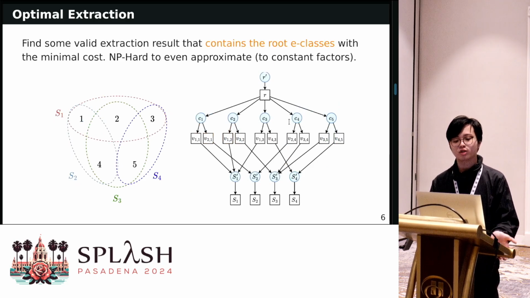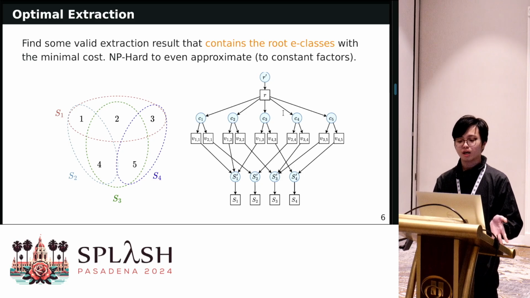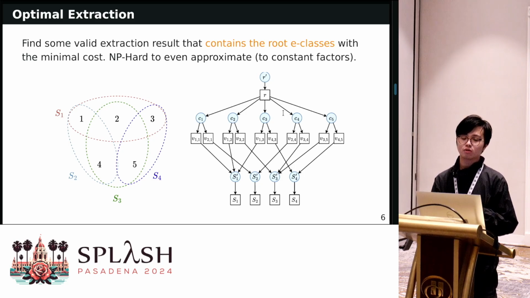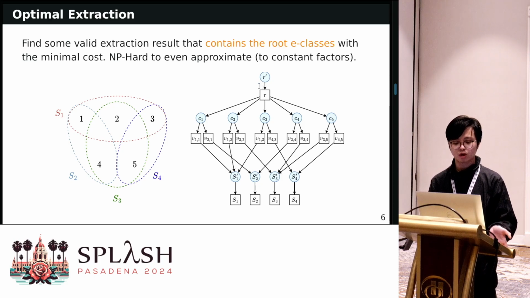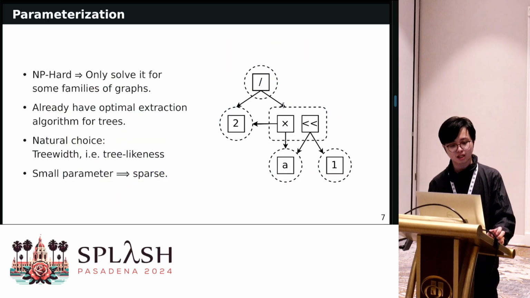The optimal extraction problem is to find some valid extraction result that contains the root E-classes with the minimal cost. The root E-classes mean that you want to extract something that is equivalent to your input expression. And this problem is NP-hard to even approximate. This can be shown by reduction from the set cover problem. You can convert the set cover problem into an E-graph extraction problem with unit cost. This shows that E-graph extraction can be really hard.